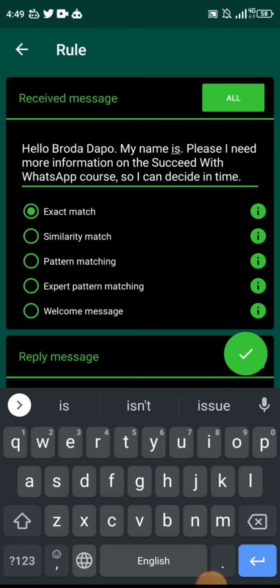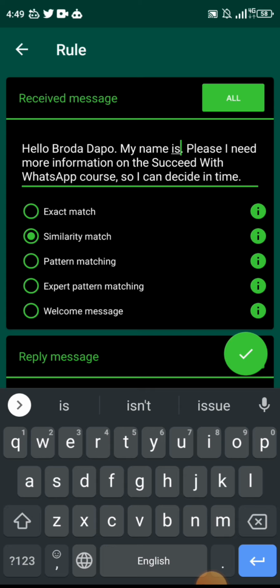Very stressful. So you want to use similarity match. This is very, very important. What similarity match means is that it's going to look at what you have placed, and it's going to ask itself, how similar is this message to what this person has sent to me? If it is very similar, then the rule will be triggered, and it would respond. Hope you understand.